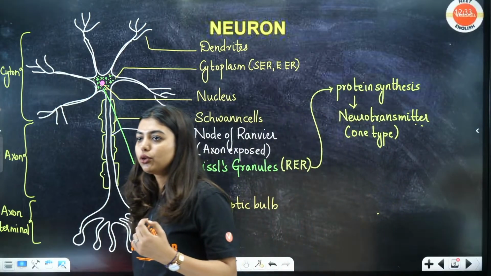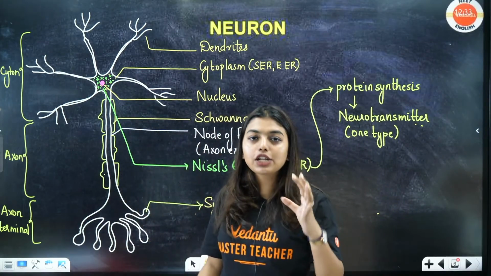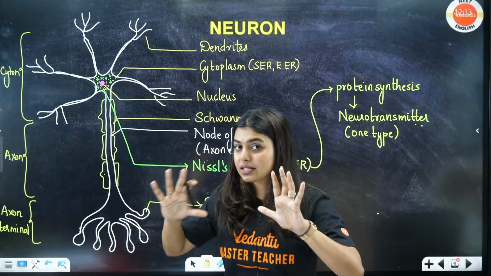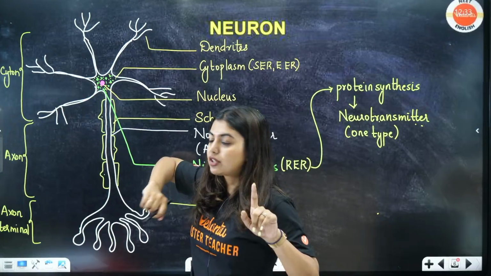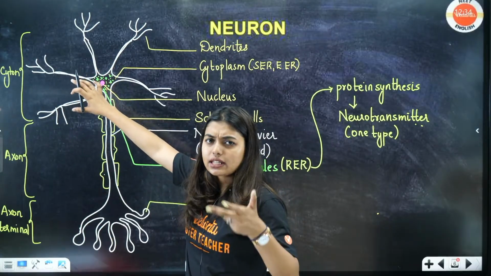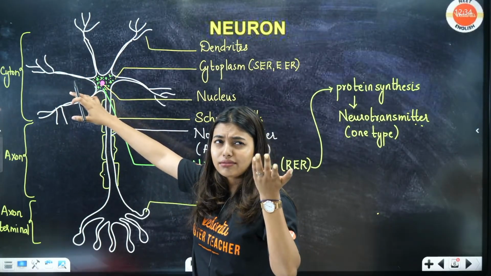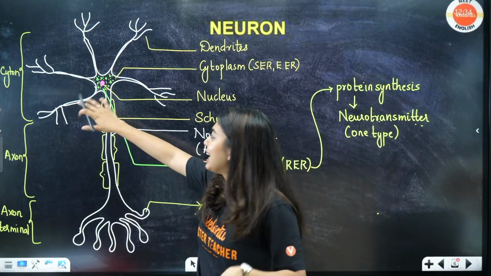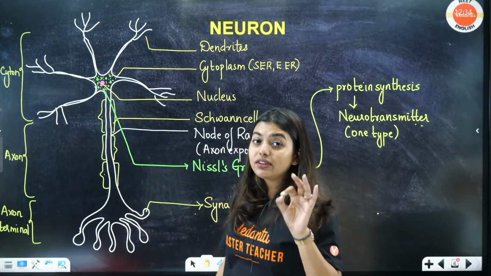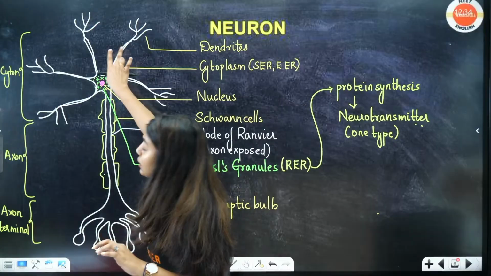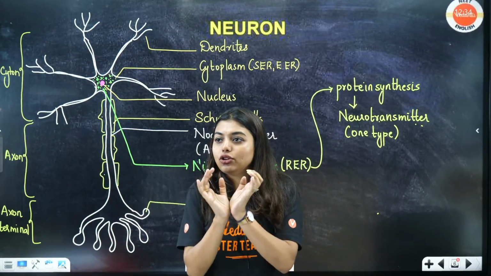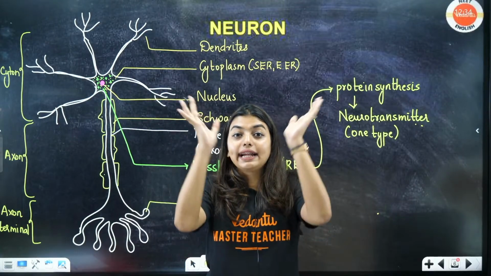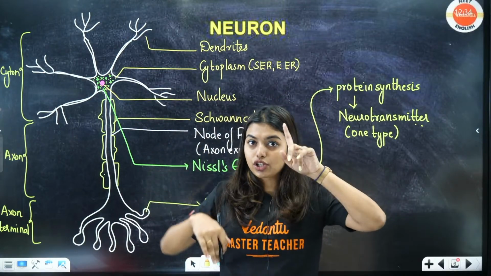Is this clear to all of you? These granules are called Nissl's granules, which are present in the cytoplasm of your cell body, or soma or perikaryon. As you come down, you see them, they will extend into the dendrites. They will not extend to the axon. This you have to keep in mind.